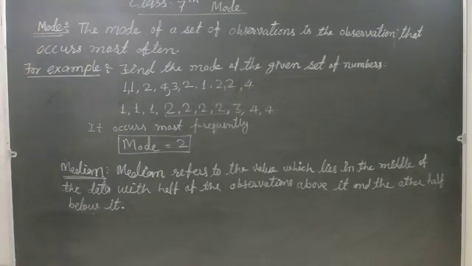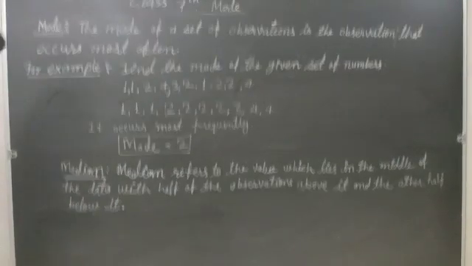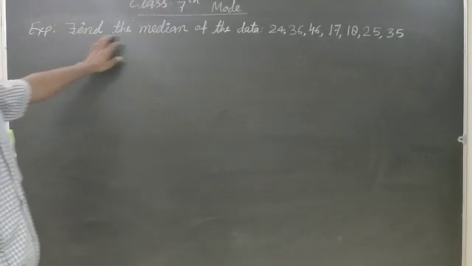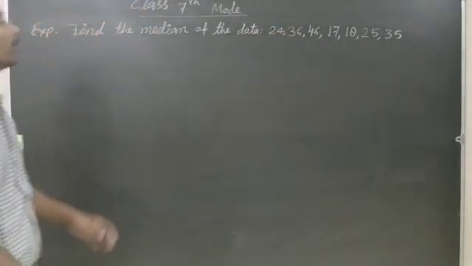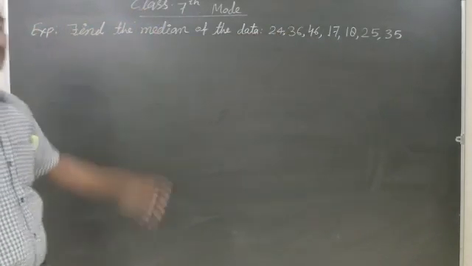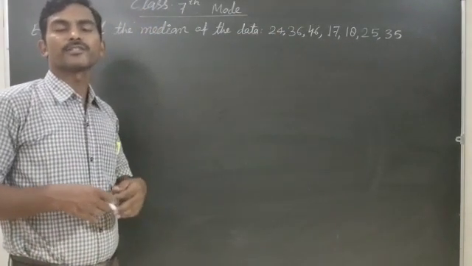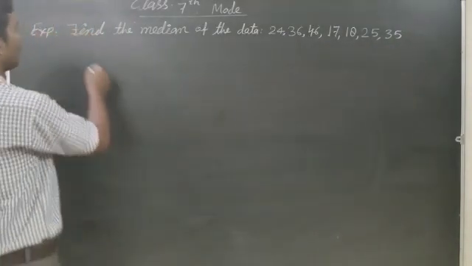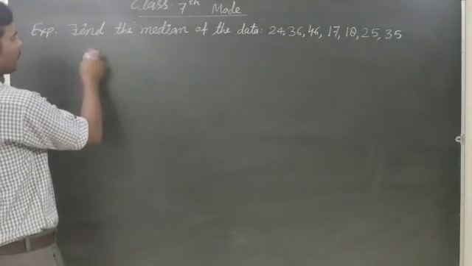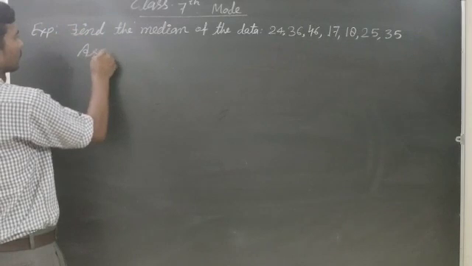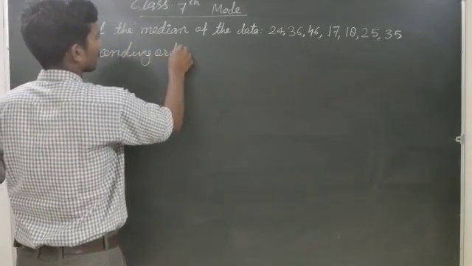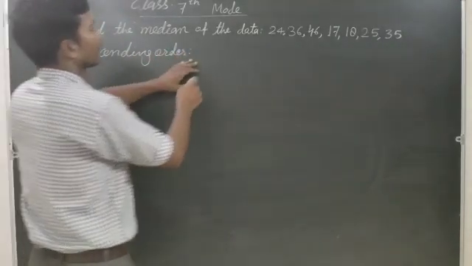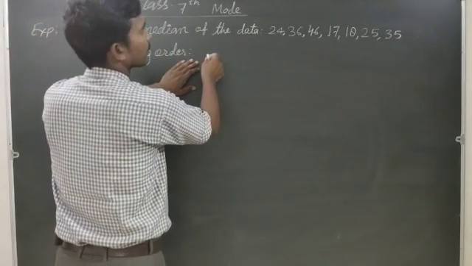We will take one example. Now find the median of the given data. First, we will write it in ascending order. The smallest number is 17.